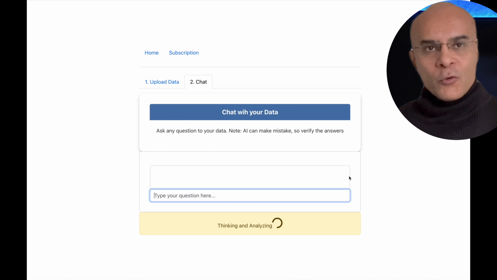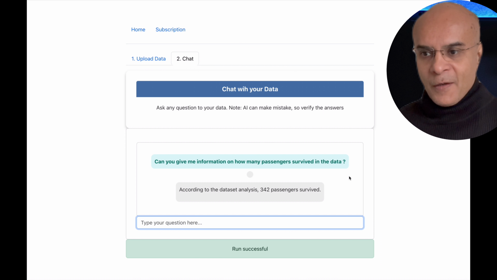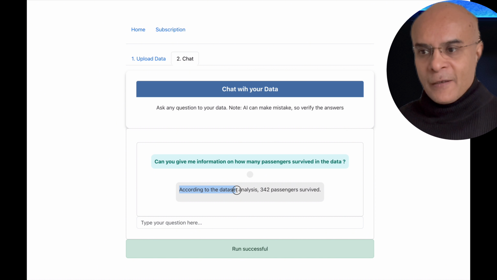The agent is going to think and analyze and give back a response. And voila, we have the response that as per the data set, 342 passengers survived.